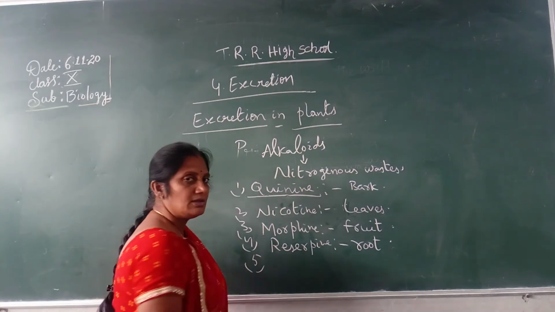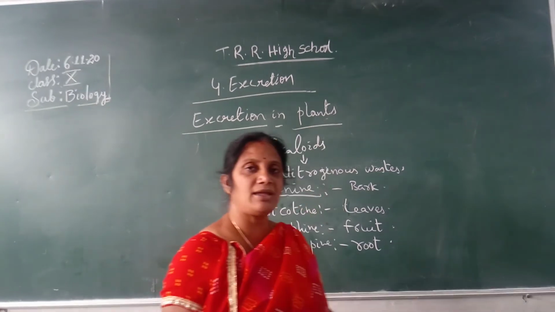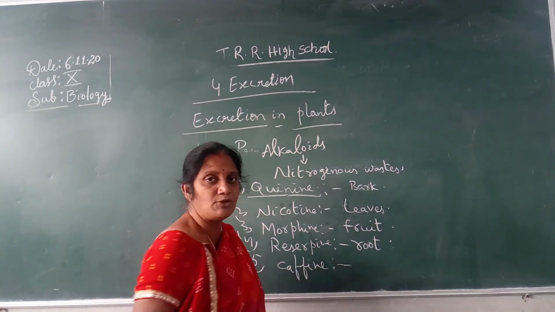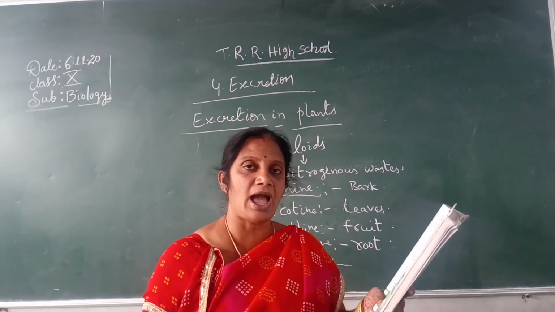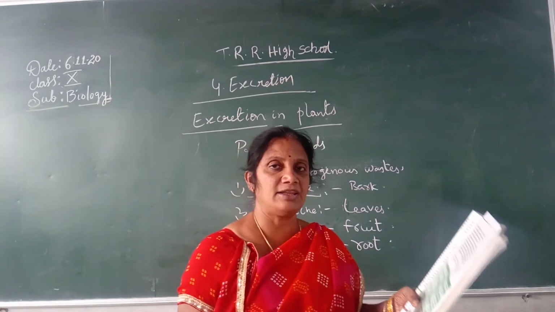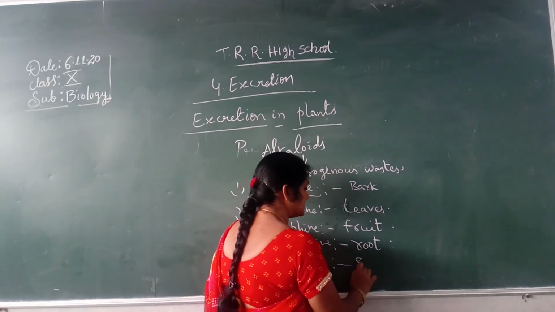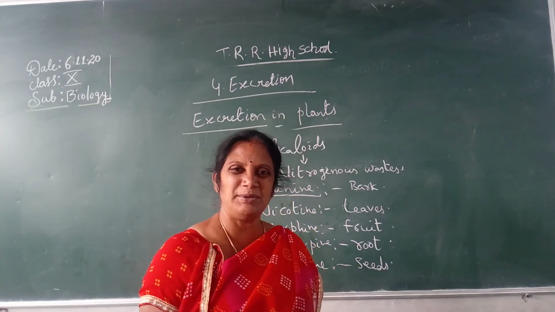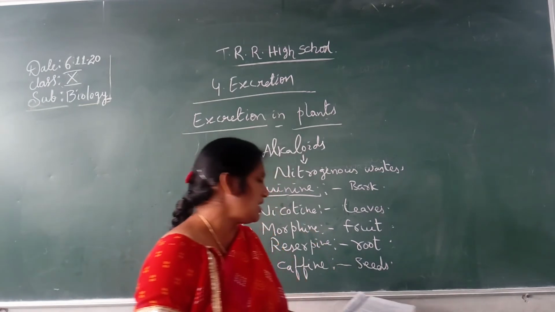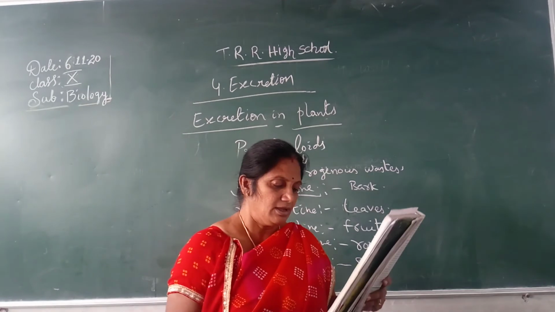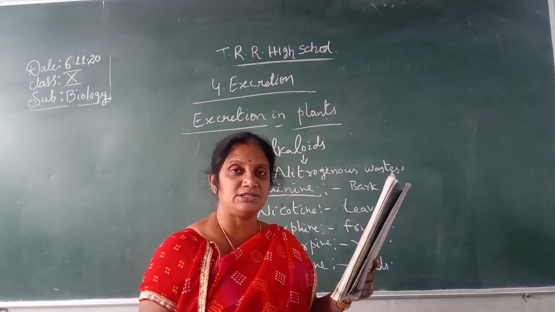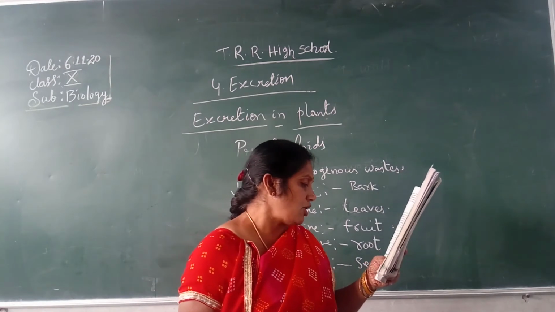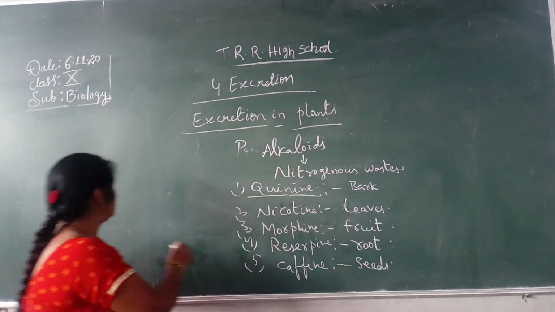Then the fifth one is caffeine. Caffeine is from the coffee plant, Coffea arabica. The alkaloids are present in the seeds. The coffee is a little bit bitter in taste, right? It also stimulates our central nervous system.